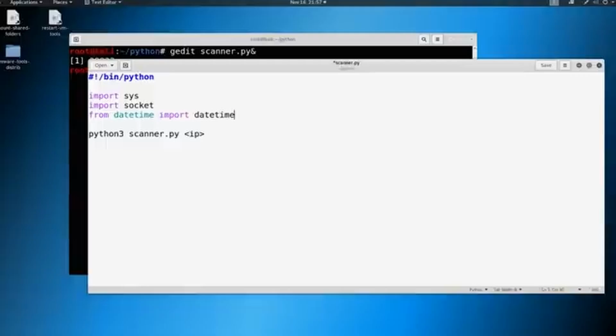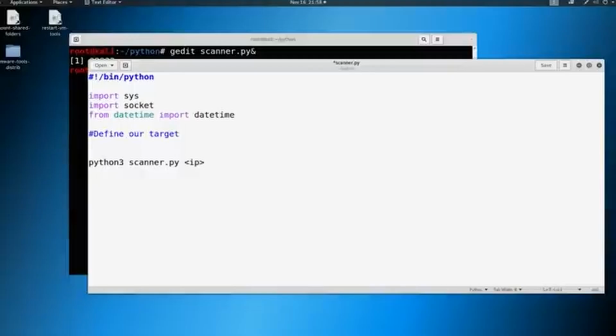We have here an argument. There are actually two arguments in theory. Argument 0 is that we're running scanner.py. Argument 1 is that we are running against an IP address. Since we're building this script out, we want it to take two arguments and only two arguments, so we're going to build that into our script from the get-go. Let's define our target. And it's always good when you're building out a script to have good notes in there as well, not only so you can go back and read it, but if you send this to somebody else, they could also read through it. So put good comments in here, good notes, saying what you're doing.